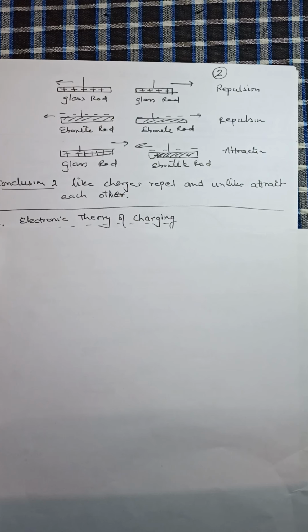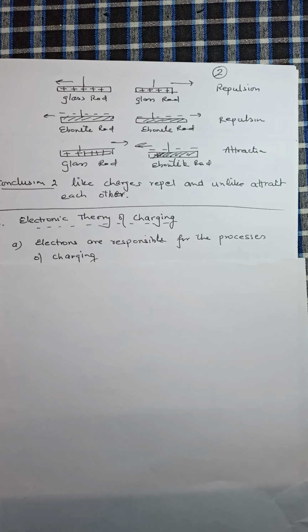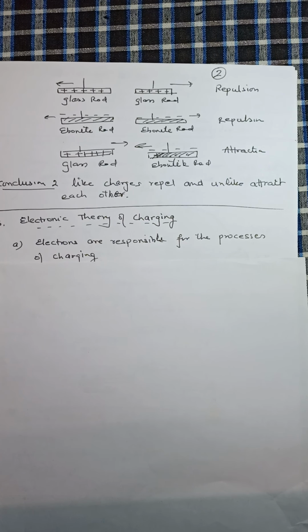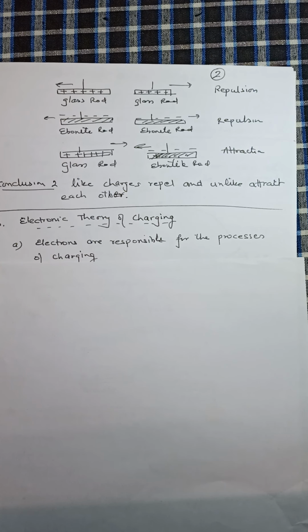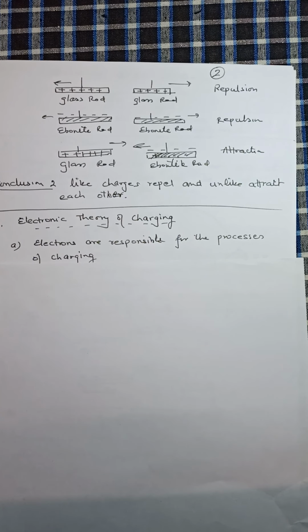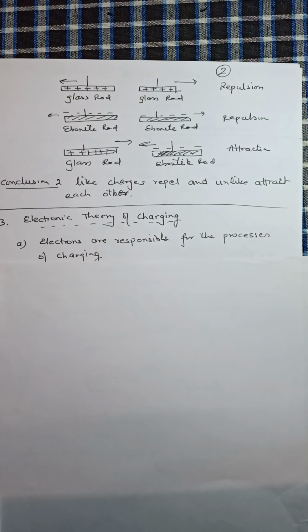In 19th century, after discovery of electron, a new theory came into action. That theory is called electronic theory of charging. The first point is that electrons are responsible for the processes of charging. Now we know that there are several processes of charging, three main processes: charging by friction, charging by conduction, and charging by induction. After discovery of electron, it was found that electron is the particle which is responsible for all type of charging processes. And what electron is doing during any charging process, electron goes from one body to the other. It gets transferred from one body to the other.